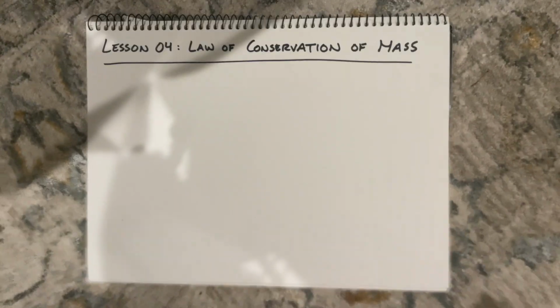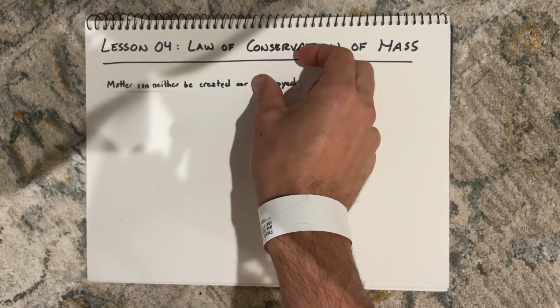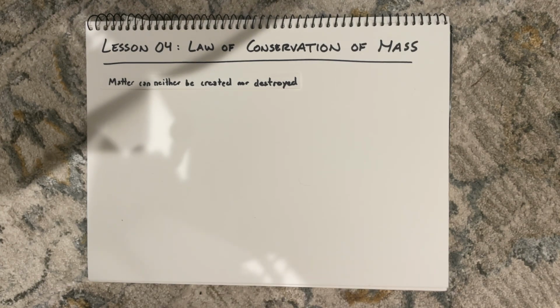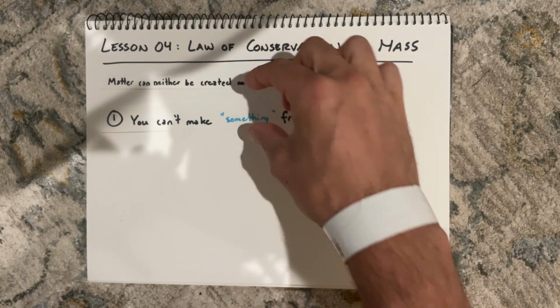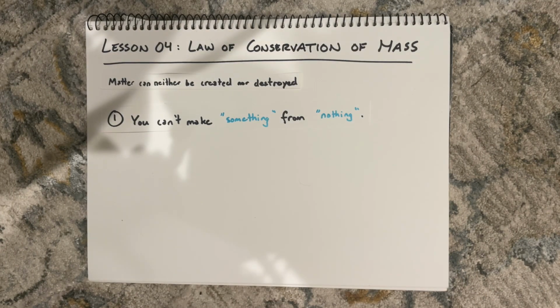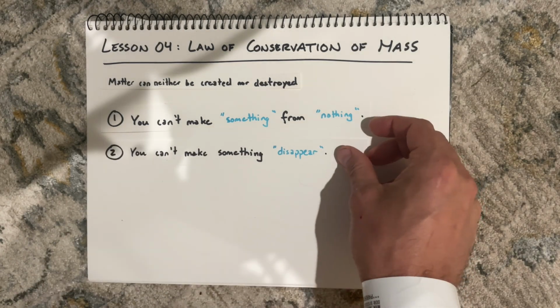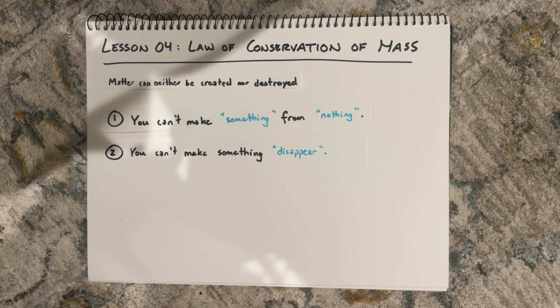The law of conservation of mass states the following. It says that matter can neither be created nor destroyed. So, what does that really mean? Really, this just means three main things. One is that you can't make something from nothing. You can't magically poof something into existence. Number two is that you can't make something disappear. You can change what it looks like, but you can't just make it go away completely.